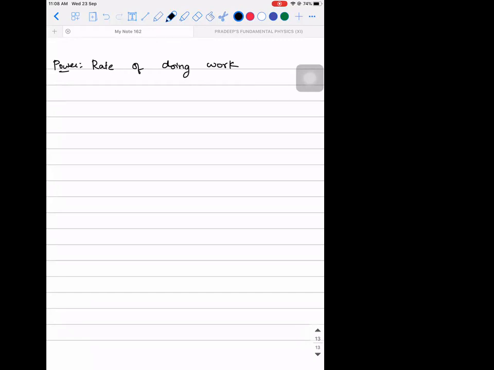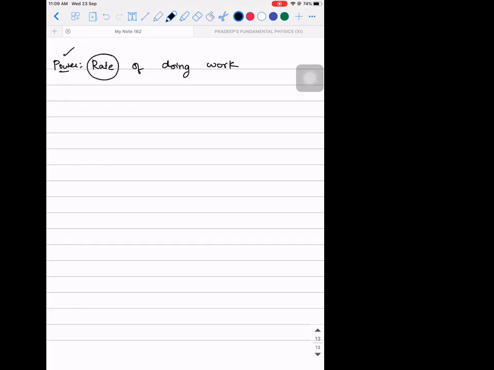Write it down. So the rate of doing work is what we call power.